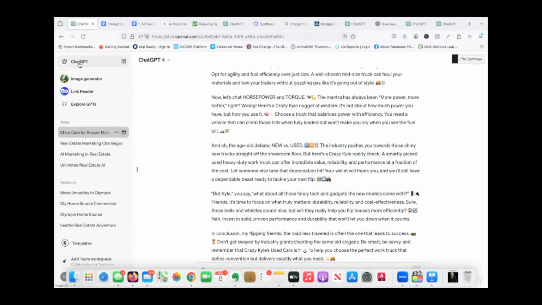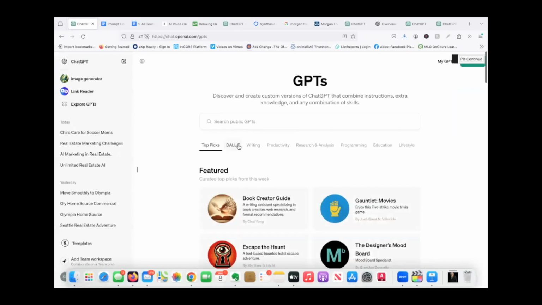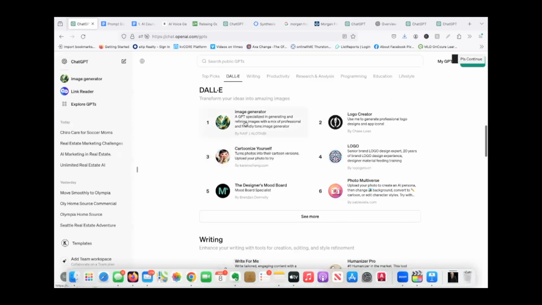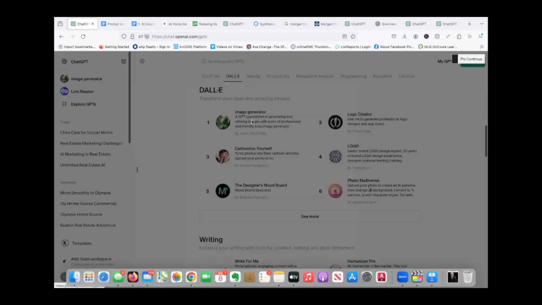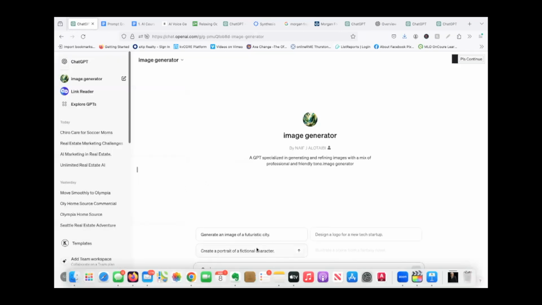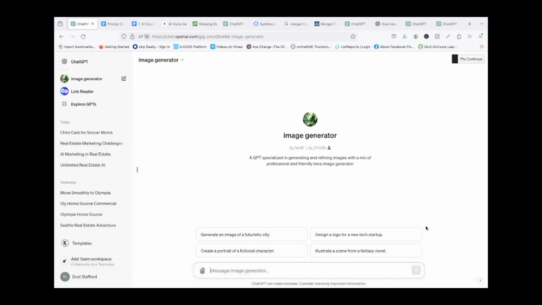All right, guys, welcome back. And in this video, we're going to talk about creating images. So if you go to Explore, well, I've got it right here, image generator. But if you go to Explore GPT and if you just click on Dolly, you're going to have this image generator here. Okay, so we're going to click on that and we're going to hit Start Chat. Okay, so it's got some sample prompts here that you can look at. Generate an image of a futuristic city, design a logo for a new startup tech, create a portrait of a fictional character.